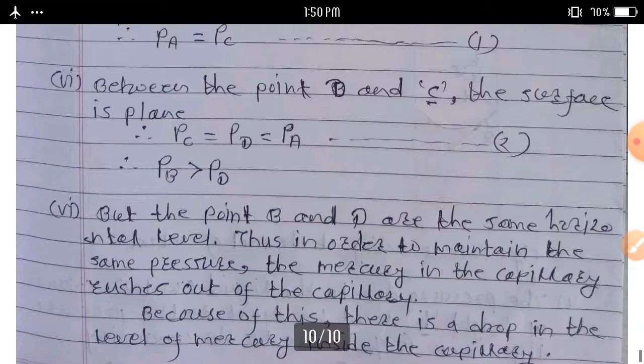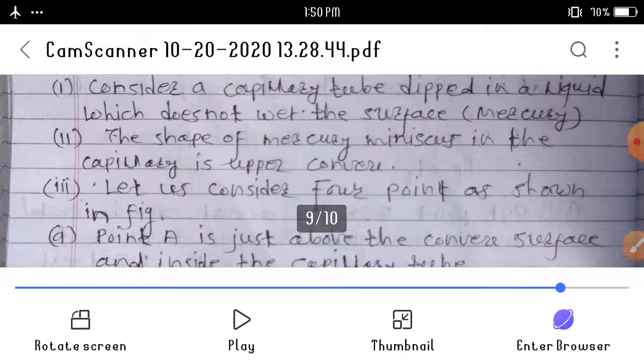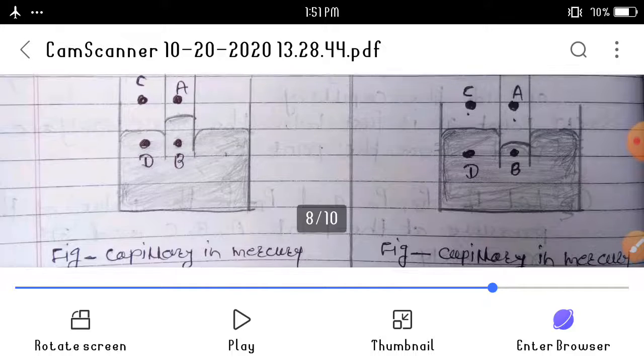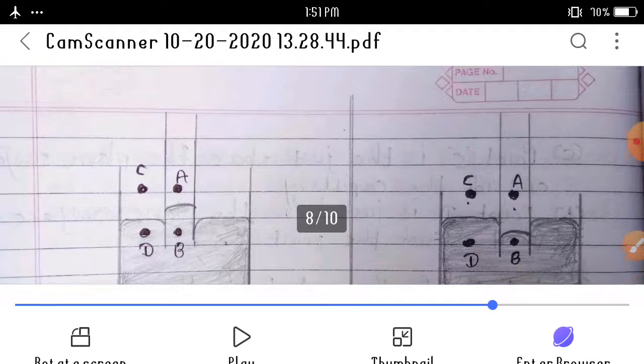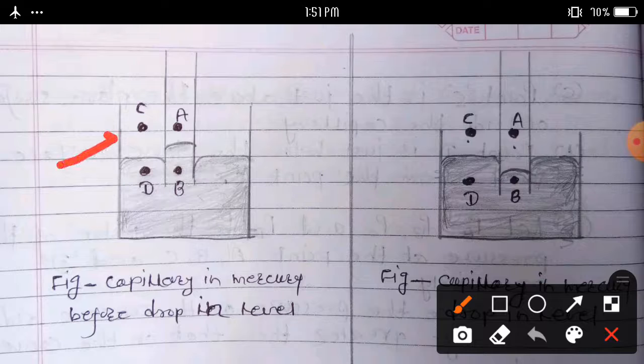Between point D and C, the surface is a plane, as we can see in the diagram. Here, at point C and point D, the surface is plane.